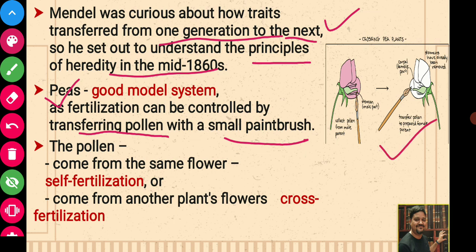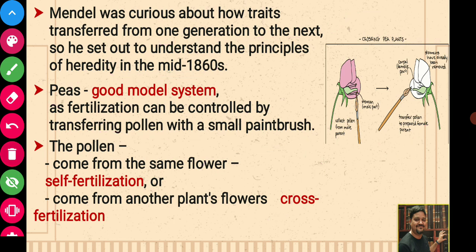In this picture you can see that with a small paintbrush you can transfer pollen from the male to the female part of the same flower or of another flower. If the pollen comes from the same flower, it is called self fertilization, and if it comes from another plant's flower, it is called cross fertilization. This was possible in the pea plant with the help of a small paintbrush.